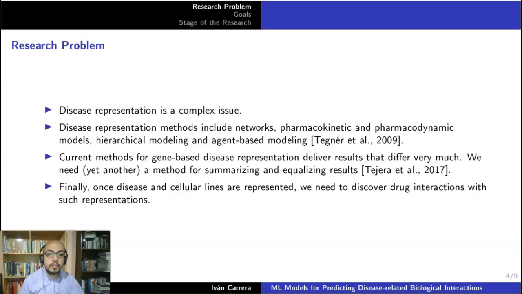There are a large set of methods for disease representation based on gene expression. We would need a method for summarizing and equalizing results, having these results from every disease representation method. Finally, once diseases and cellular lines are represented, we will need to discover drug interactions with such representations.